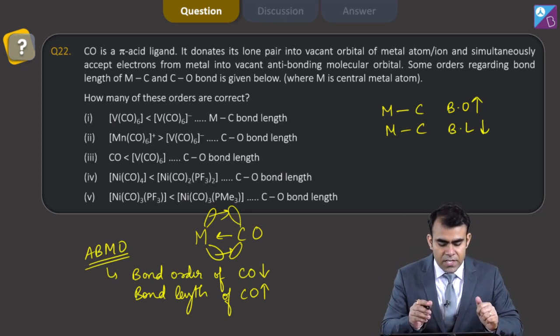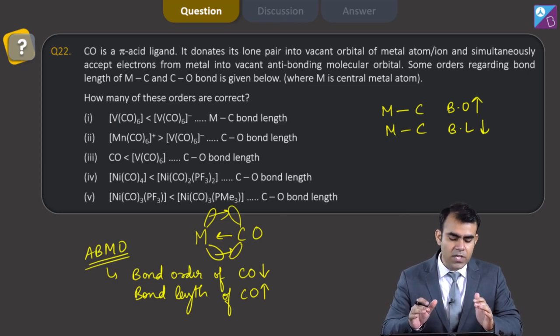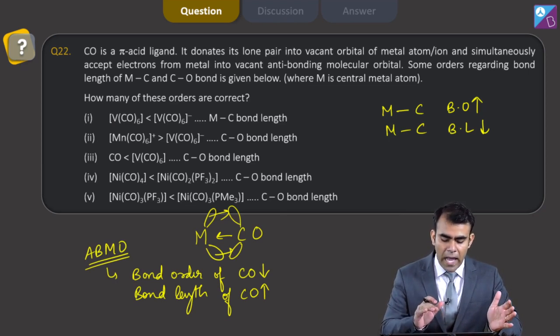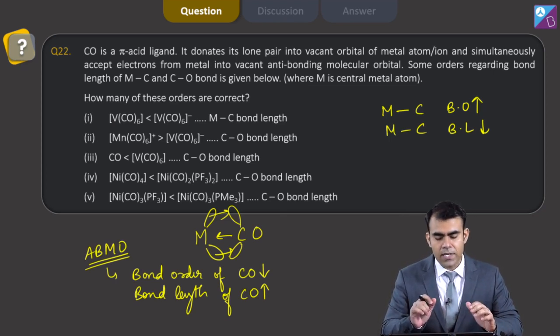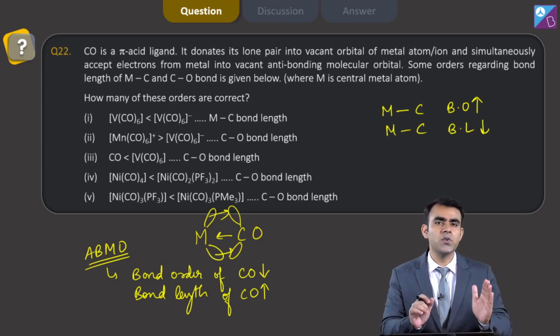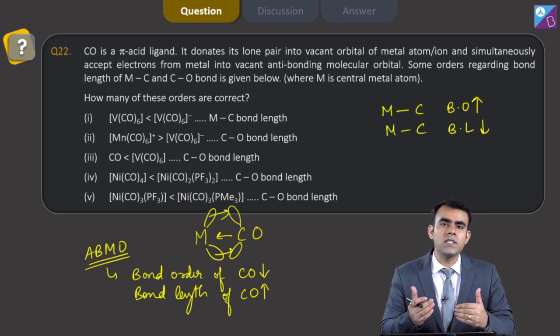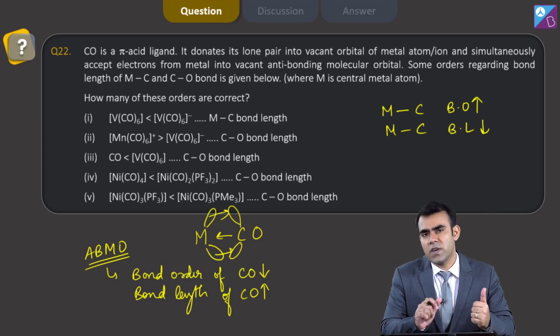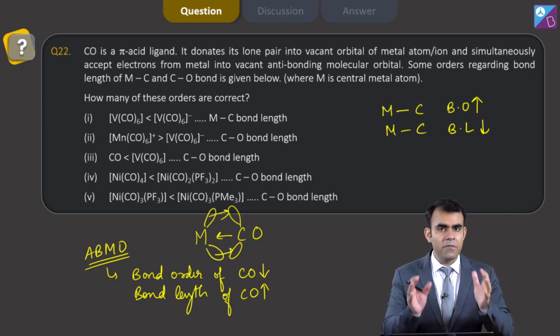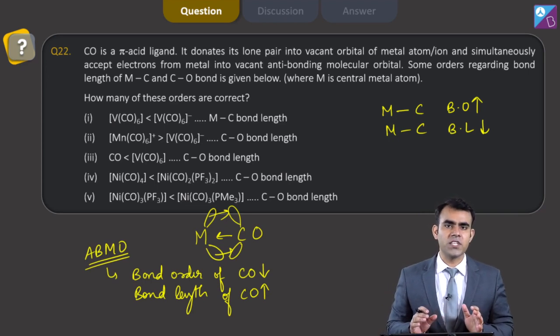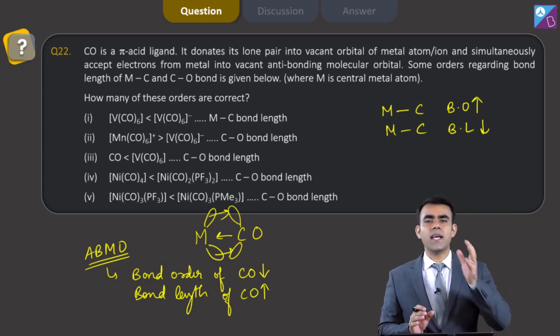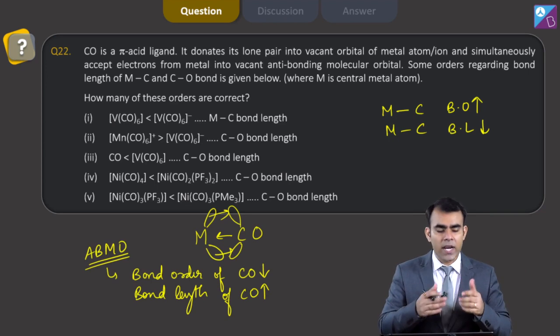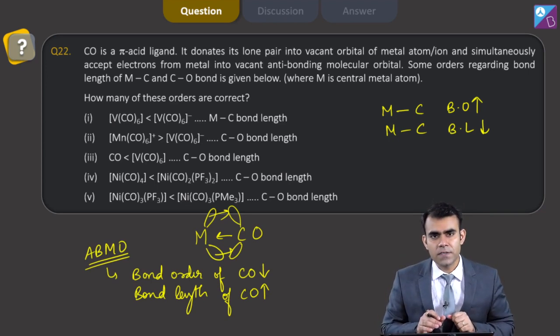First option says V(CO)6 and V(CO)6 minus, the order of MC bond length. Now here in the second case, that is V(CO)6 minus, the oxidation state of vanadium is -1 as the oxidation state of CO is 0. And because of the -1 oxidation state, it donates electrons towards CO to a greater extent than V(CO)6.